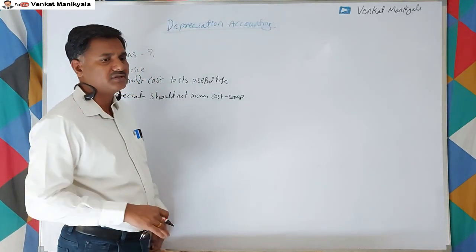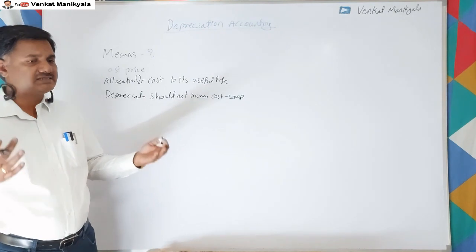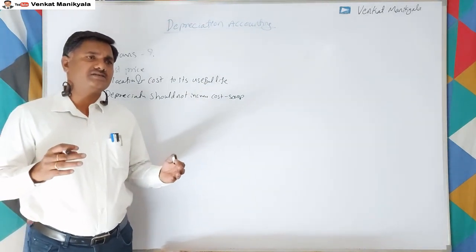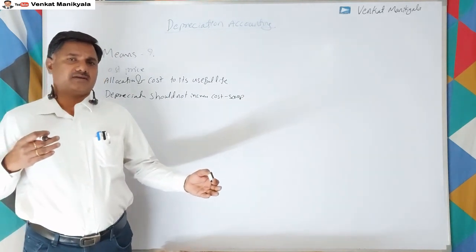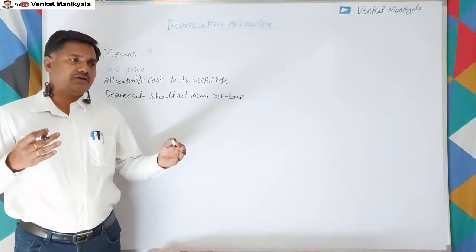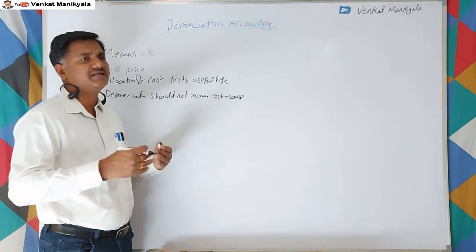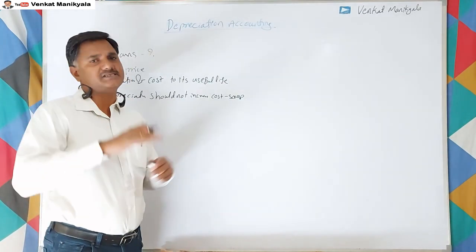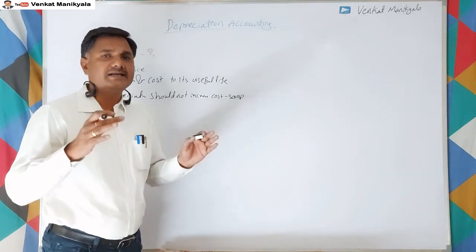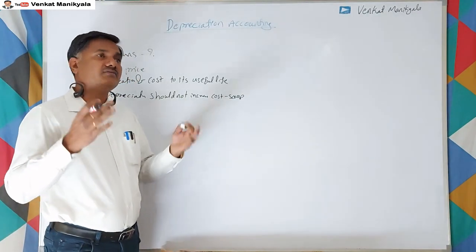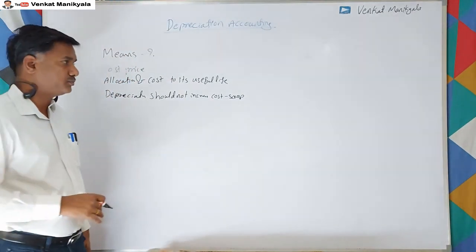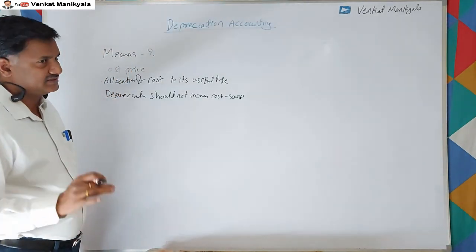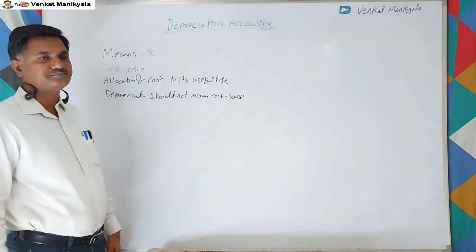Another variety is obsolescence of technology. It's not a regular kind of depreciation. Let us say we estimate to depreciate an asset over 10 years. After 5 years, that asset may not be useful because of so many technical changes. If we have to make a provision for that, it is called obsolescence.